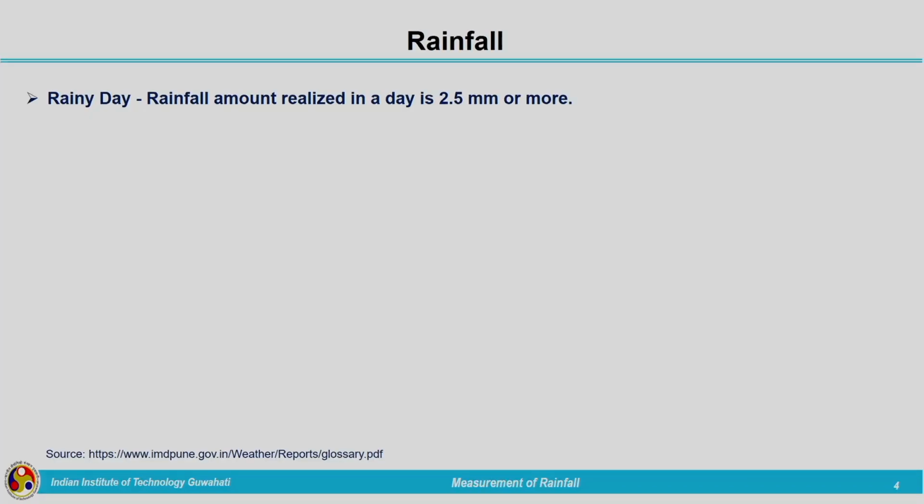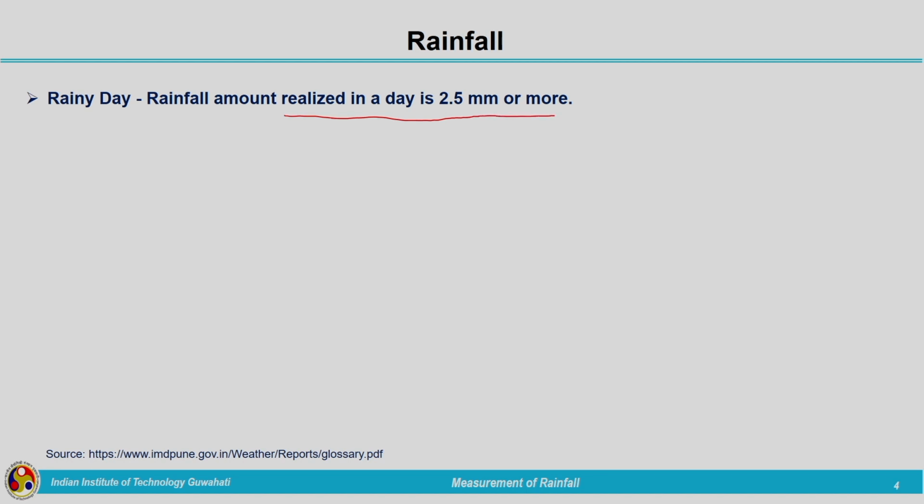Now, sometimes we will be saying we are experiencing heavy rain, very heavy rain. So, what is the classification for heavy rain or light rain, that we need to understand. According to IMD, the classification is like this: we will call a day a rainy day if the rainfall amount is around 2.5 millimeters or more.